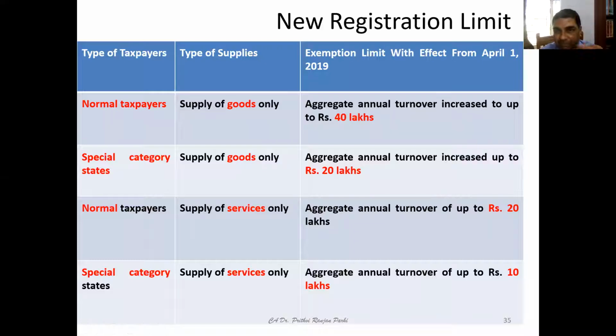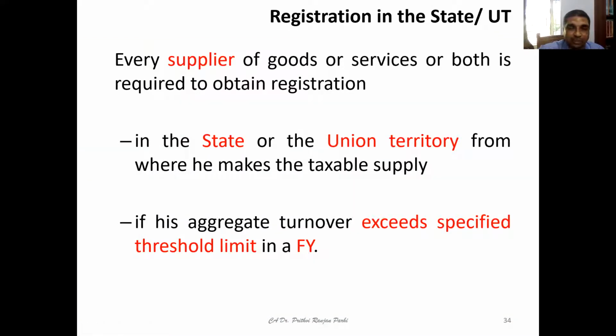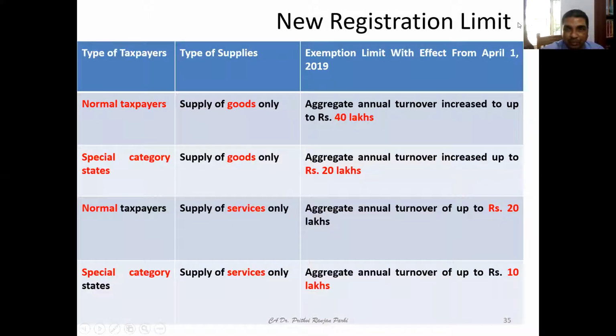Now, as of now, from April 1, 2019, these are the various specified threshold limits. If you see the last column, it is mentioned here. Basic provisions you have understood. You have also understood that the government has power to enhance the limit, and by exercising that power, the government has increased this threshold limit like this.